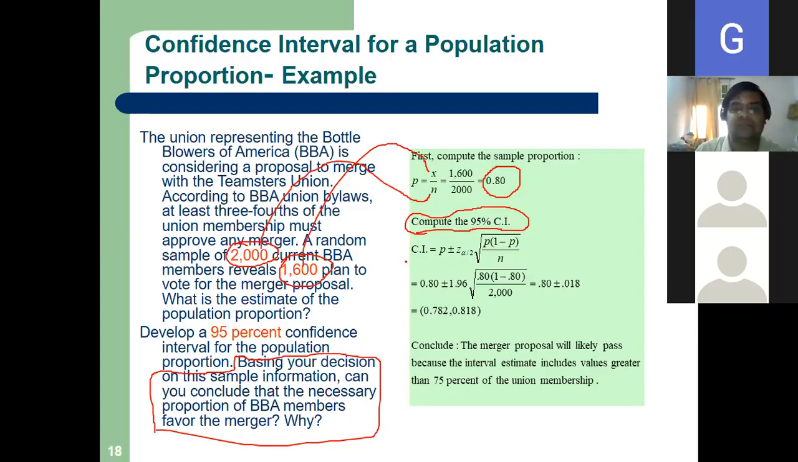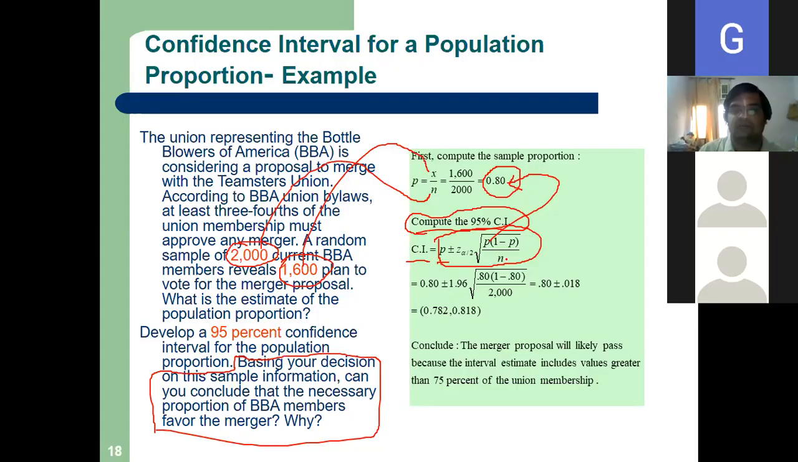Now, can we calculate the CI? What is our formula? You have written the formula: p plus or minus Z alpha by 2 multiplied by the square root of p into 1 minus p by n. So put in the values. We know p. What is our p? p is 0.8.